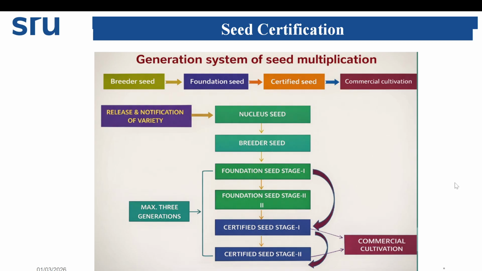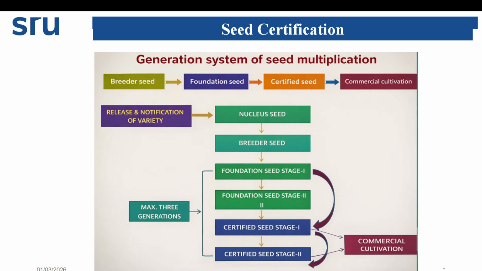What is the generation system of seed multiplication? Basically, from breeder to foundation, foundation to certified, and certified to commercial cultivation. Now we'll see in detail: first nucleus seed, the basic source of seed of a particular variety. From nucleus, the next class is breeder seed production.